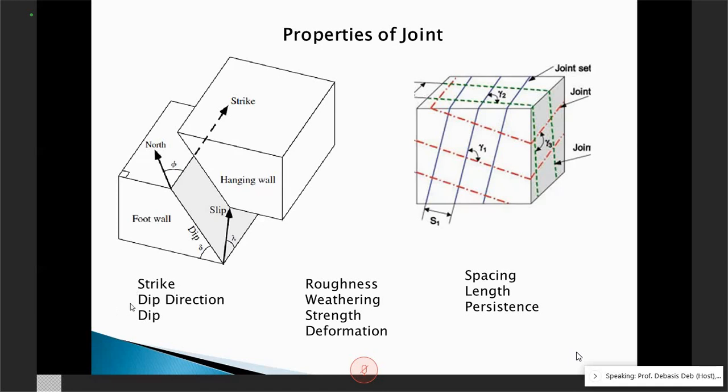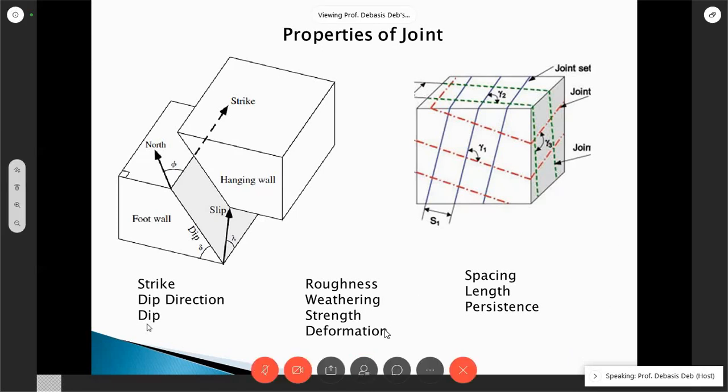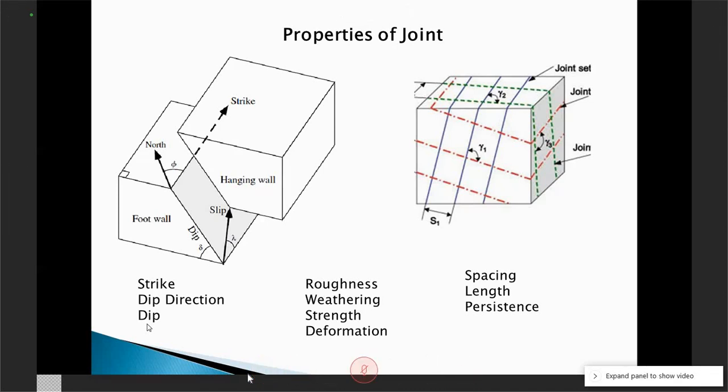What is strike, what is dip direction, and what is dip? All of you know these terminologies? What about Somita? Do you know this terminology? Sir. And dip? Yes, sir. Okay, you know. Good. So I think most of you probably will know this.